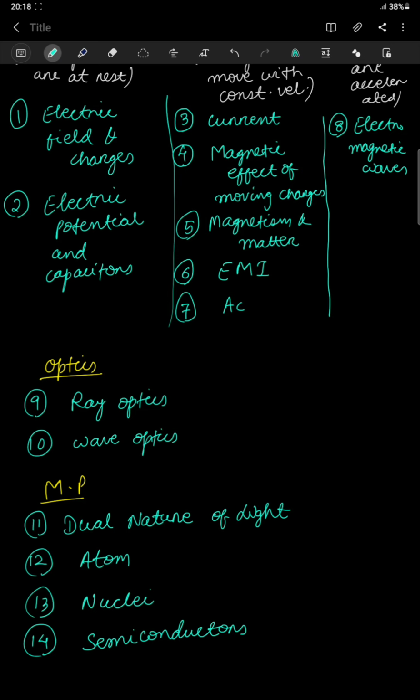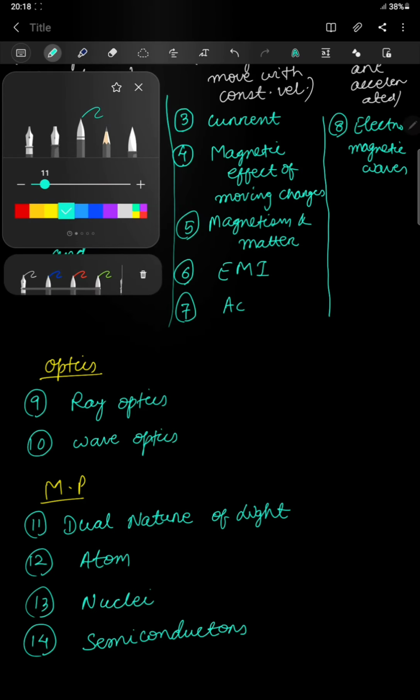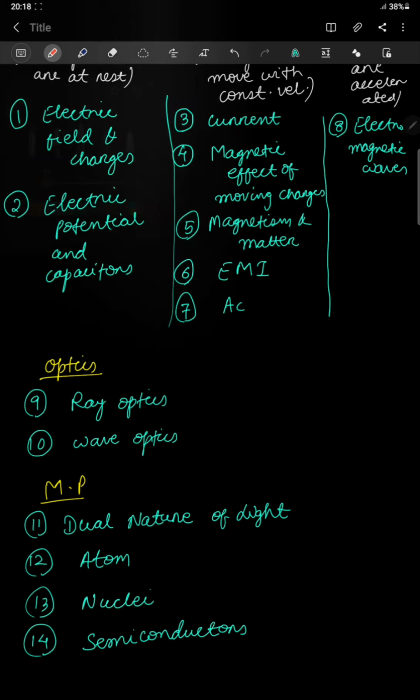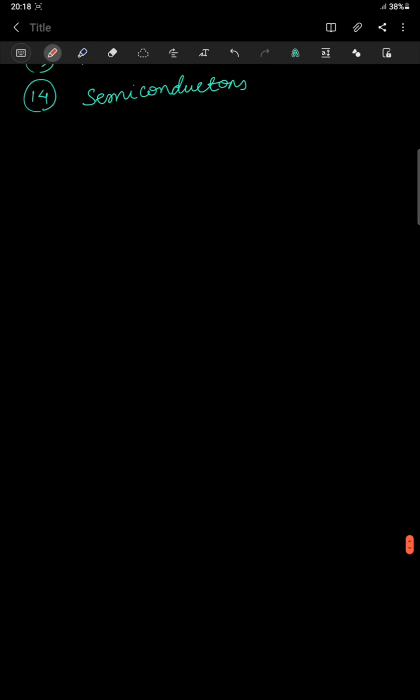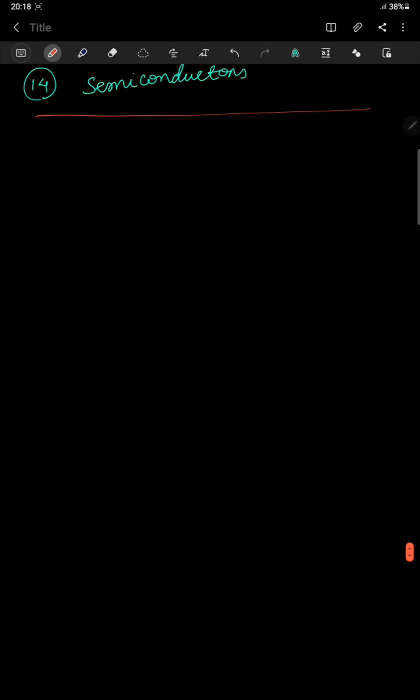So without wasting much time, let's go and study the first chapter of class 12 physics, which is electric charges and fields. So first we have to study about charges.